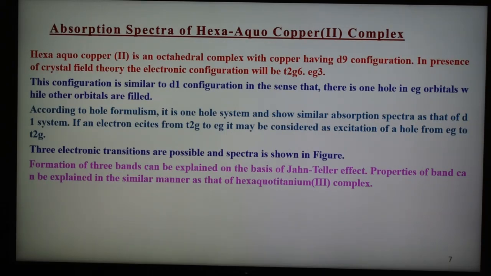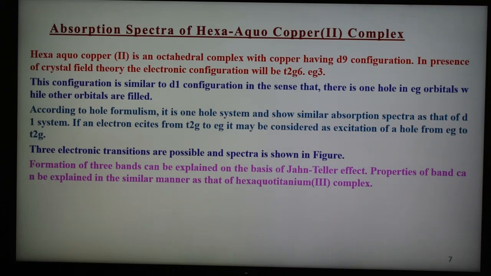Another complex is the copper complex, that is the absorption spectra of the hexa-aqua copper 2+ complex. This complex is an octahedral complex with the copper having a d9 configuration. It is clear that in the presence of the crystal field, the electronic configuration will be t2g6 eg3, because it is a d9 system. This configuration is similar to the d1 configuration in the sense that there is one hole in